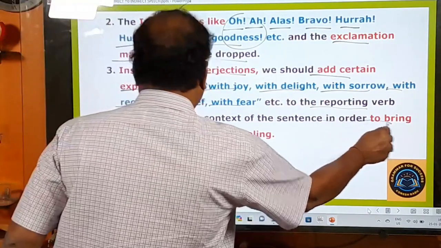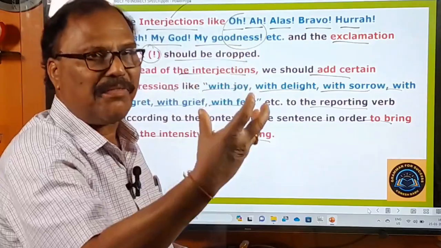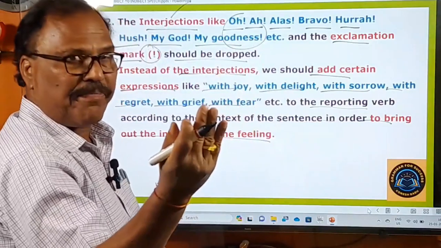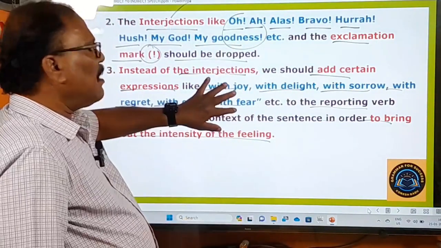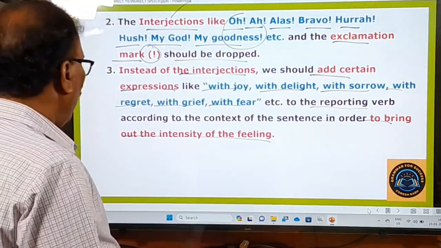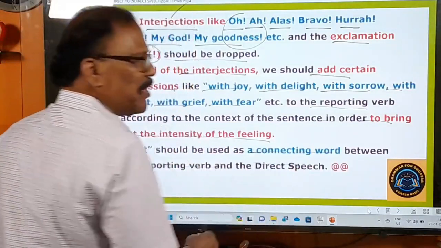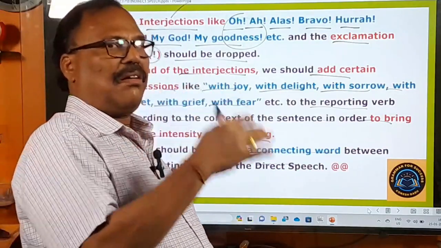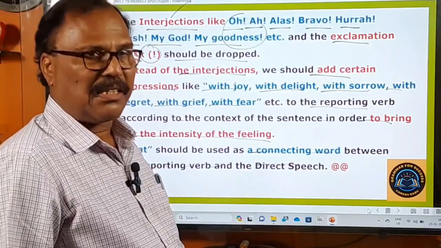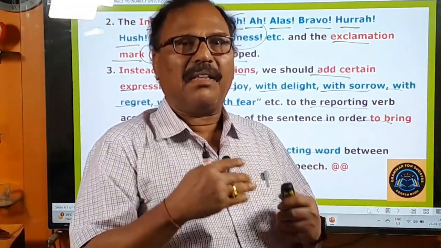Why? In order to bring out the intensity of the feeling, the same feeling that we have expressed in these interjections. The same feeling has to be conveyed. So for that purpose, we use these expressions along with the reporting verb. This is the third rule. And the fourth rule here is what? That should be used as a connecting word between the reporting verb and the direct speech. The fourth rule is the same even with the real exclamatory sentences and with these type 2 exclamatory sentences, right? So between the reporting verb and the direct speech, we have to use the connecting word that.